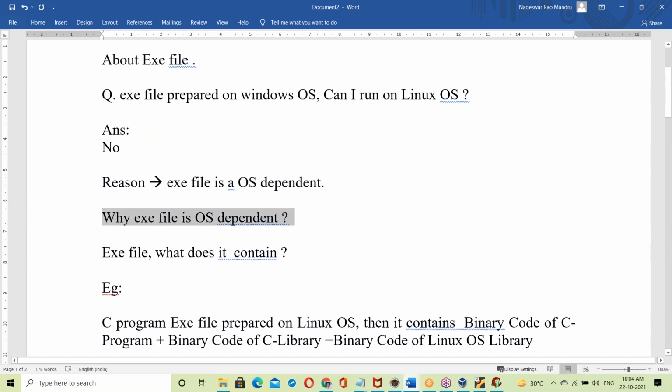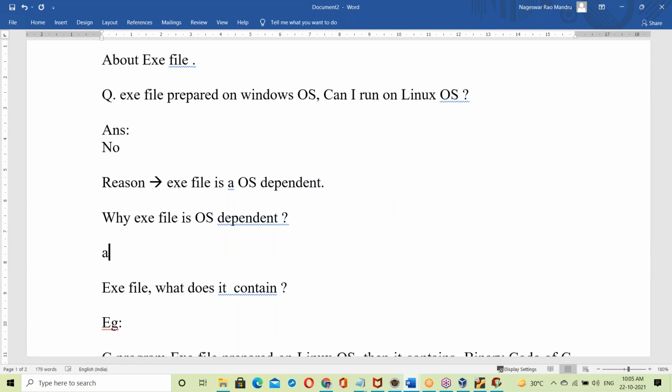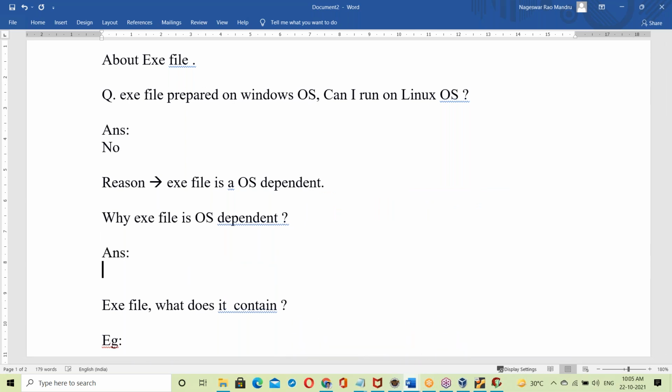So why is the exe file OS dependent? What is the answer for this? Yes, it contains the OS library. This is the reason. It is linked with the OS library. Since the exe file contains the OS library, it is OS dependent.